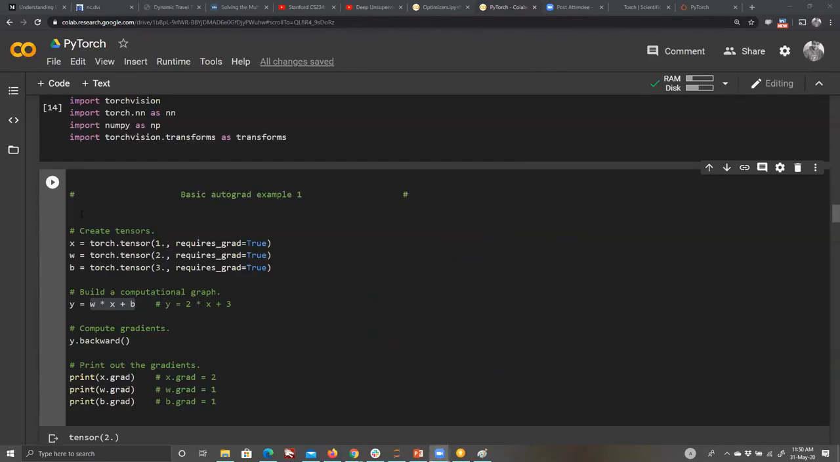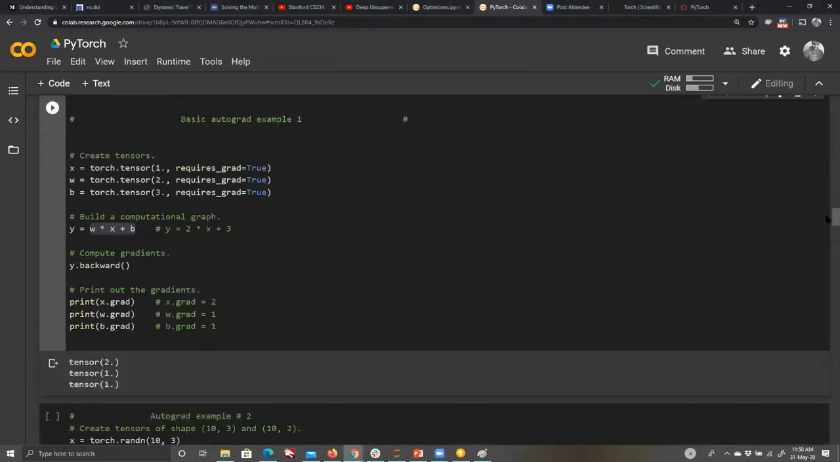So if I were to execute it, what would be my output? 2, 1, 1, and I have also put that in comments so that no one gets confused. Make sense?